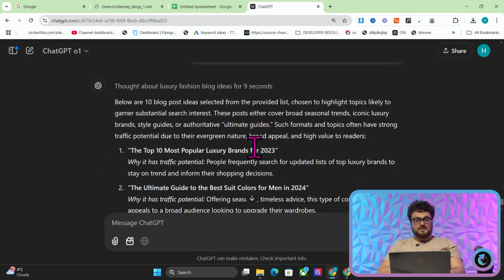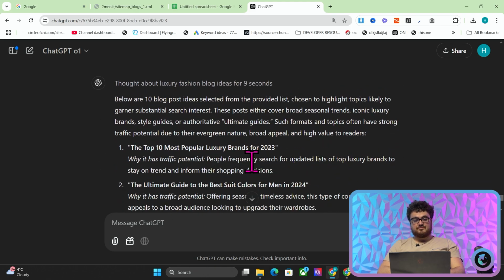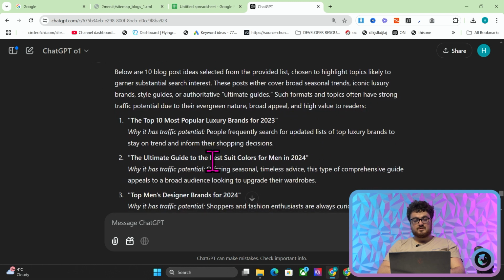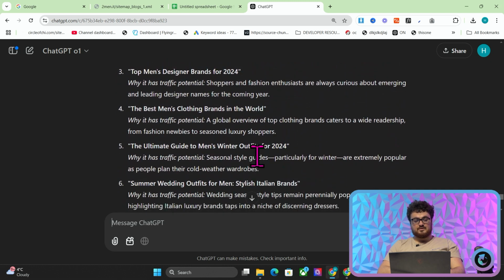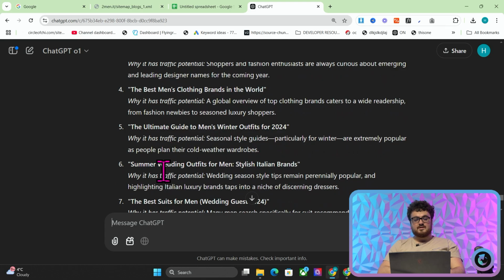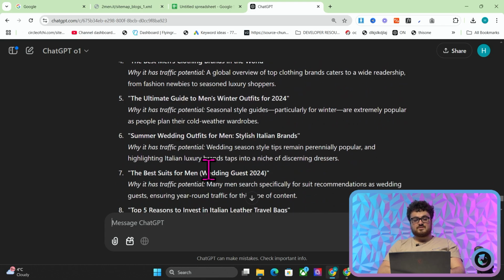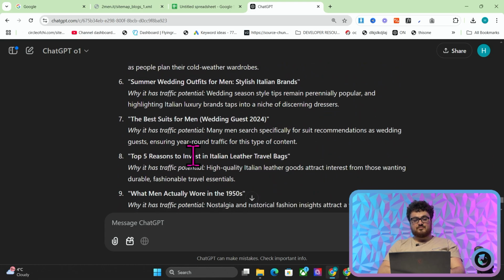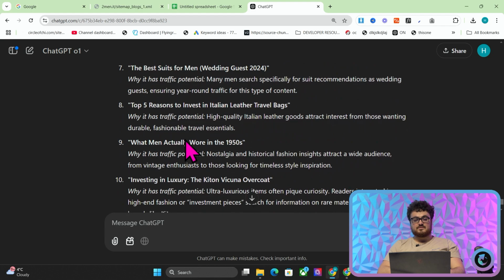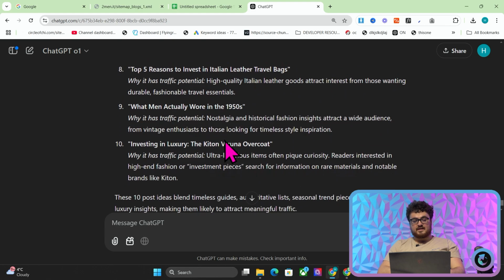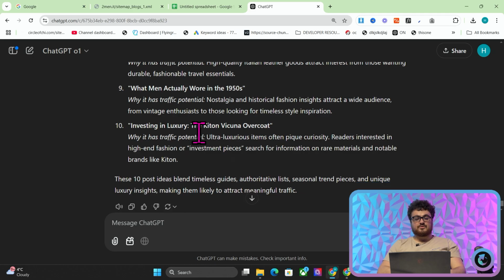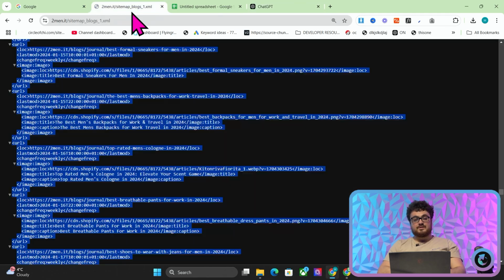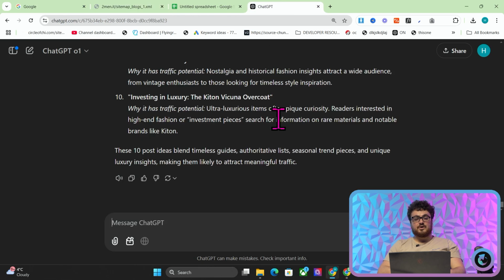So let's see. Top 10 most popular brands for 2025, the ultimate guide to best suit colors, top men's designer brands, the best men's clothing brands in the world, the ultimate guide to men's winter outfits, summer wedding outfits for men, best suits for men wedding guests, top 5 reasons to invest in Italian travel bags, what men actually wore in the 1950s, investing in luxury: the kitten Vicuna overcoat. So all of these are perfectly good ideas for you to write for your blog, okay?